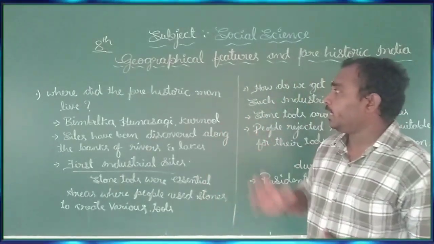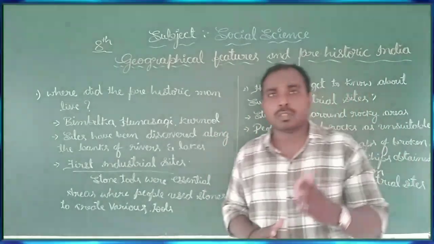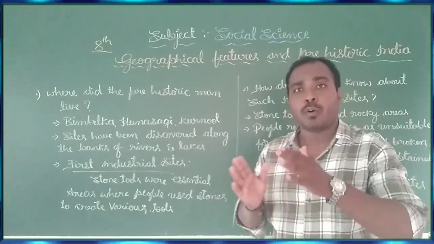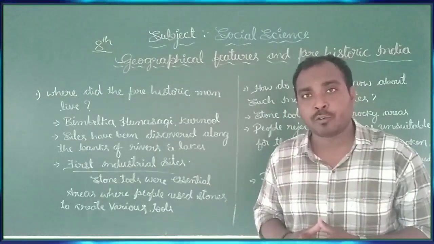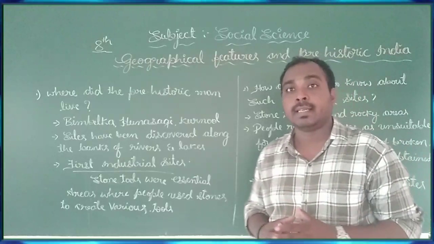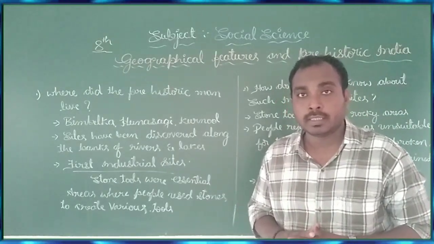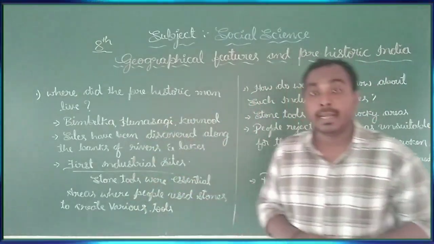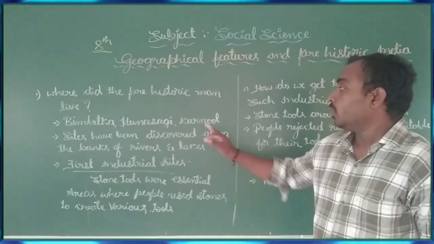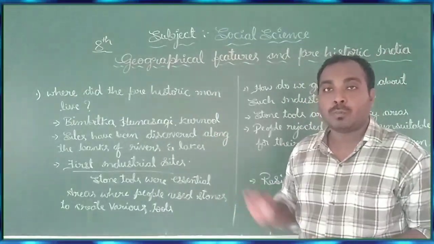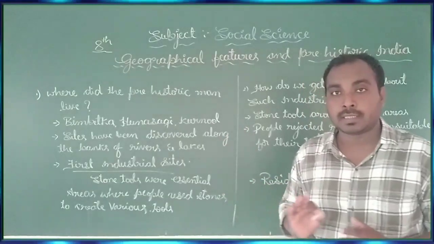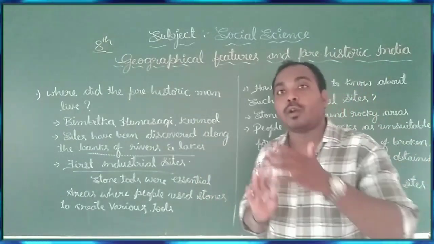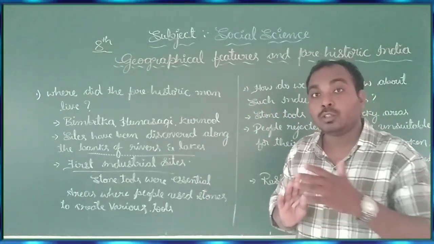The next question is, where did the prehistoric man live? As you all know, prehistoric man is called a nomad. Nomads move from place to place in search of food, and as you all know, he is hunting and gathering the food. Isn't it? This information is available. The prehistoric man lived in Bhimbetka, Hunsigi and Kurnool. These are places in India, and proofs are available there.